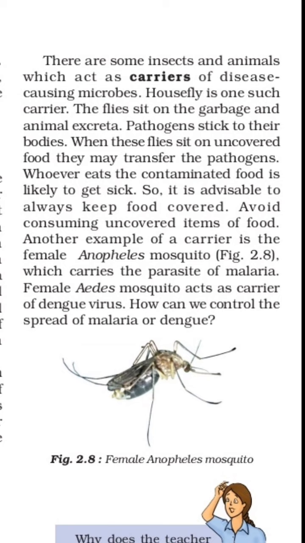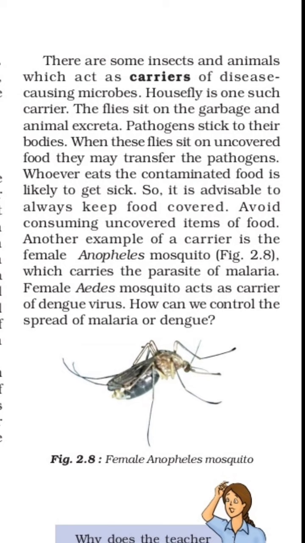After that the pathogens stick with their bodies, and when they sit on uncovered food material, these pathogens are released on that food, and any person who eats that contaminated food is likely to get sick. For that purpose we have to keep food always covered, and avoid purchasing uncovered food items.